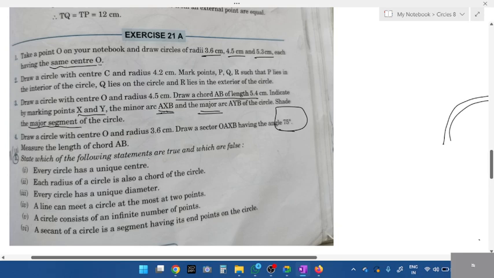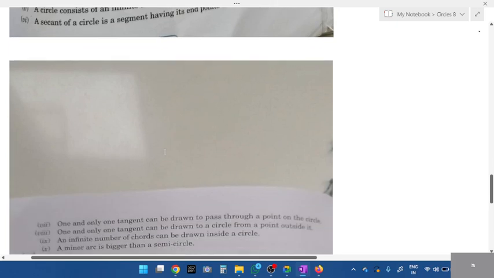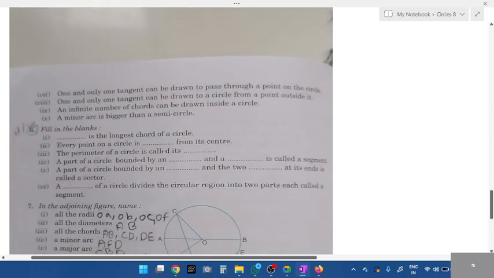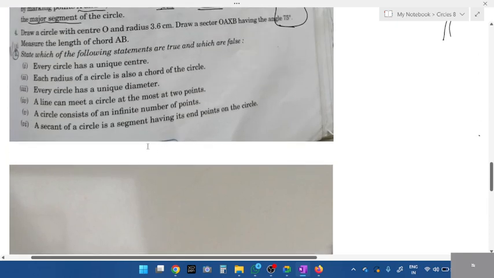State whether the following statements are true or false. Every circle has a unique center. Did I give the answer for all this last time? Okay, that 1 to 10. What is the answer, students? Respond, all of you. Every circle has a unique center. It's true, right? Yes, it's true.